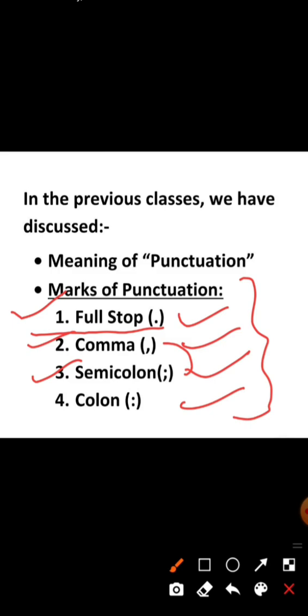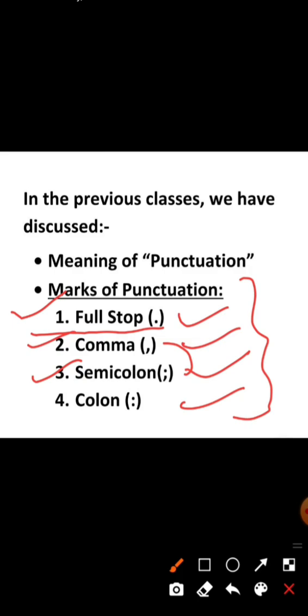And we have also discussed it is used to separate the series of short clauses. You all have written it is used to separate the series of short clauses, as we generally find in a poem: I laughed, I sang, I danced with the joy. So after 'I laughed' we will use semicolon, after 'I sang' we will use semicolon, then 'I danced with joy'. Okay students, you all have written the example also in your notebook. You may go through.